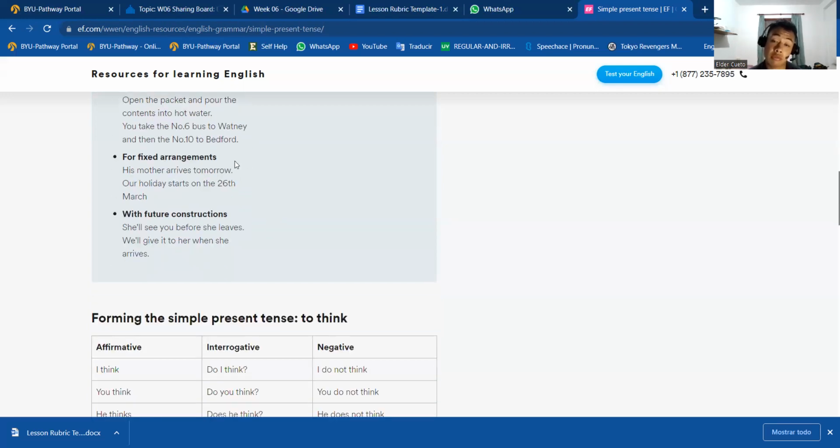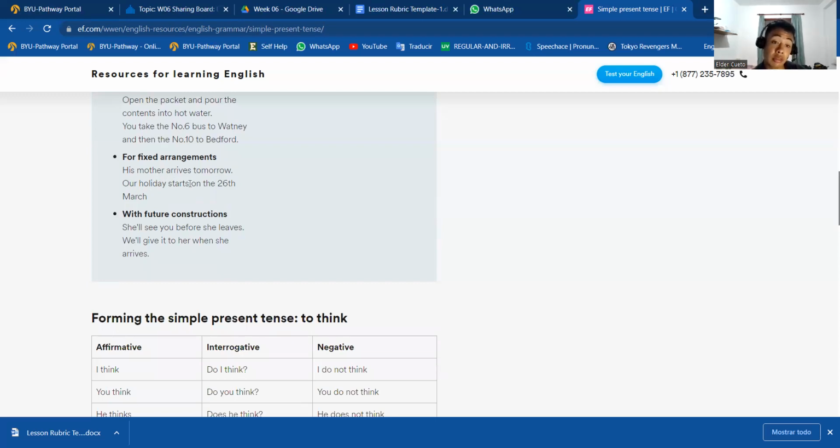For fixed arrangements, this means that if we have something fixed, I don't know, a date or something important at a specific moment, we are allowed to use present simple. Let's see our examples.